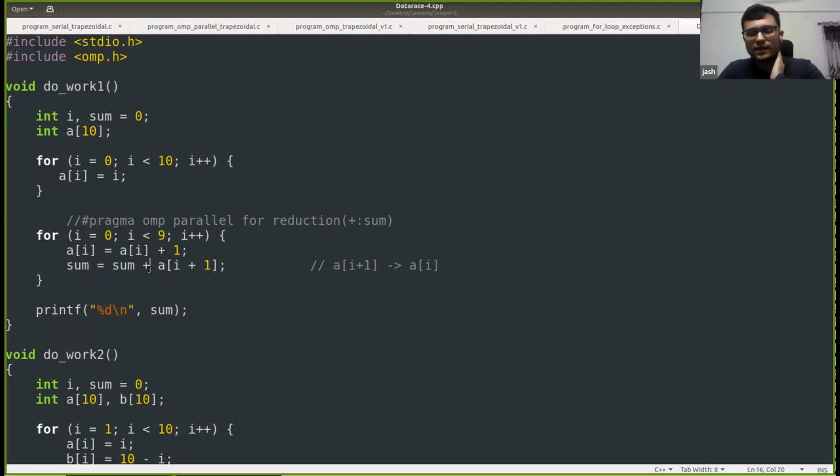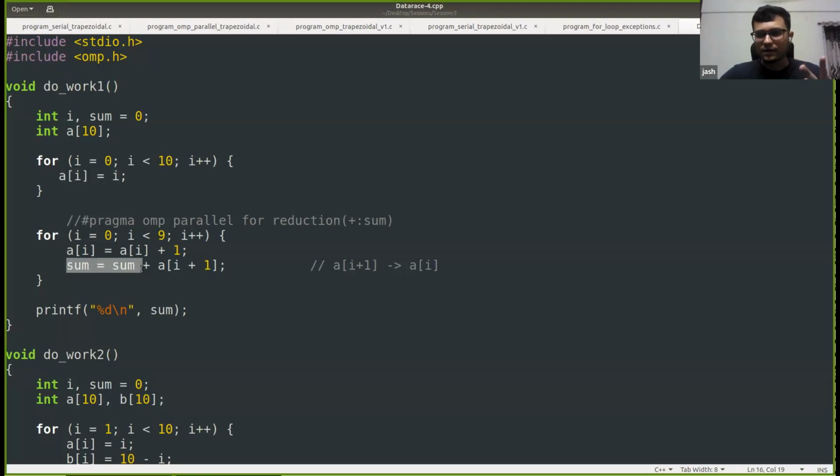Okay, so essentially in the serial case, I'll answer it, but after that we can look at the parallel case. In the serial case, it is doing nothing else but adding the numbers from 0 to 9, because let us say that in the 0th iteration, a of 0 is updated, but we are adding a of 1 to the sum, which is nothing but 1, because a of i is initialized to i. So in the 0th iteration, it will add 1 to the sum.